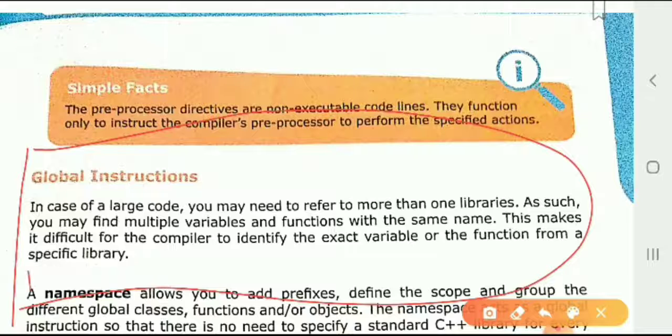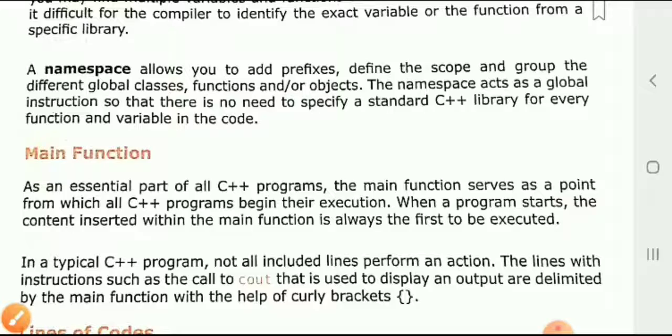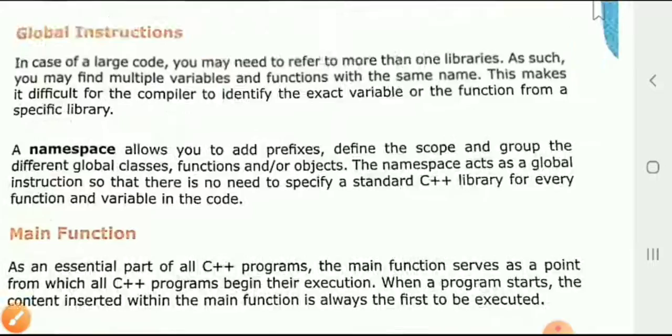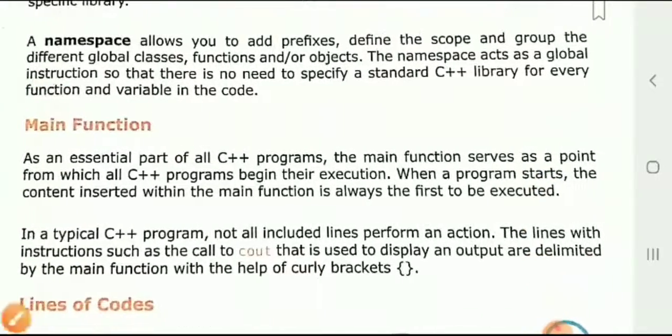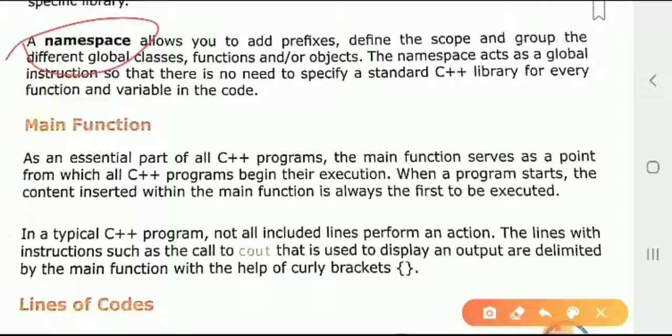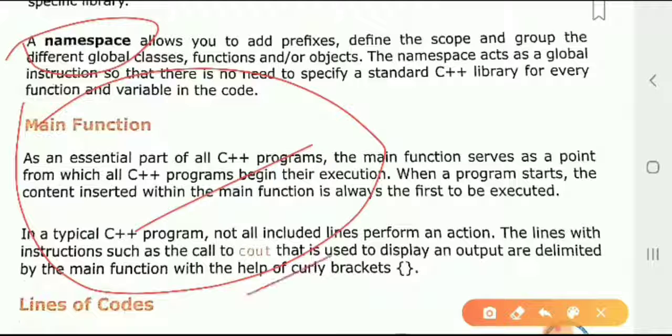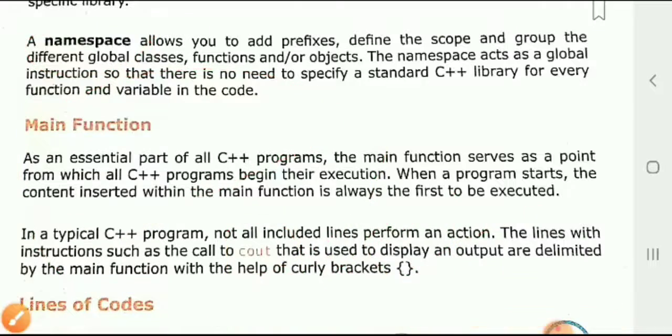It is the namespace in this program, which is global. Then the main function is where various things like cout and cin are there, and curly braces, like that all things are there.